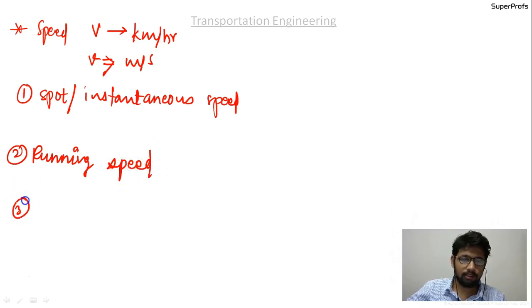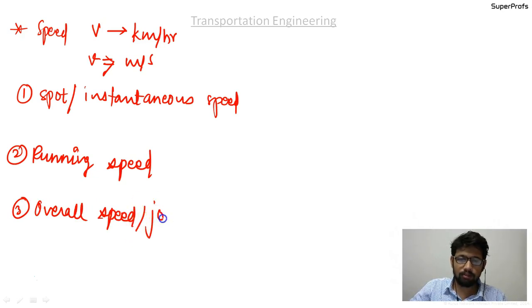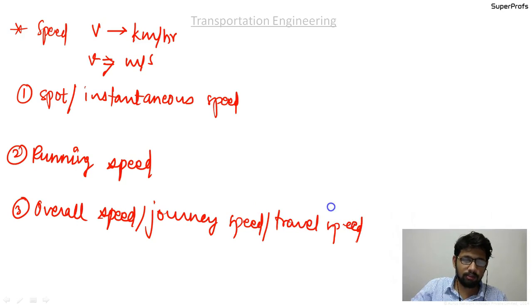Third type of the speed is overall speed or the journey speed or the travel speed. Okay, so what does this mean?